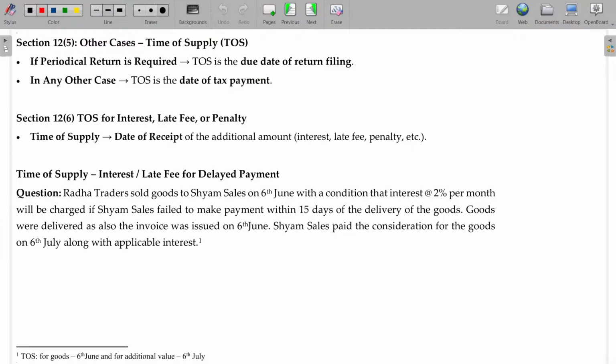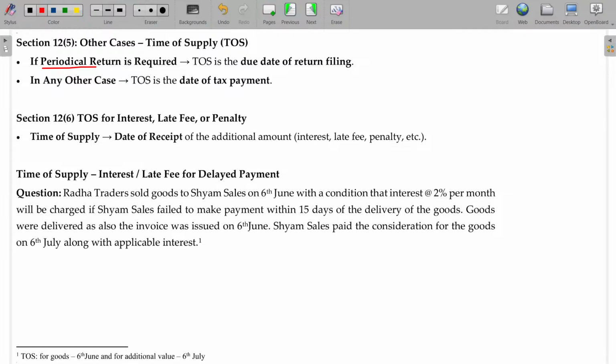Now, in case I am not able to find out the time of supply under any of the methods mentioned earlier, forward or reverse or voucher, no problem. I am not able to find out the time of supply under any other mode, the above stated mode. What can we do? If you are supposed to file the return periodically, then at least before the due date of filing of the return, you have to consider this being your time of supply.